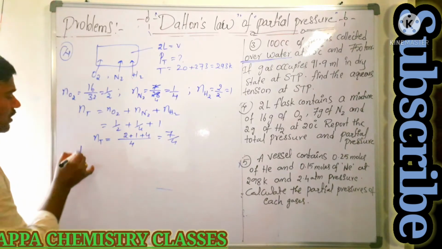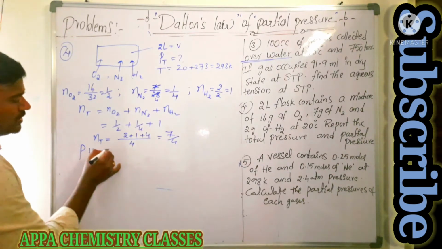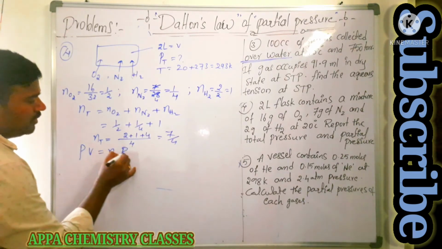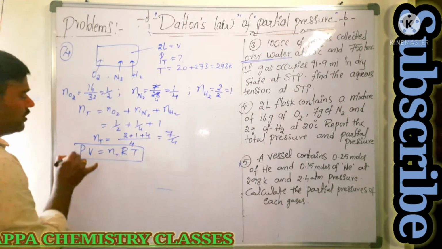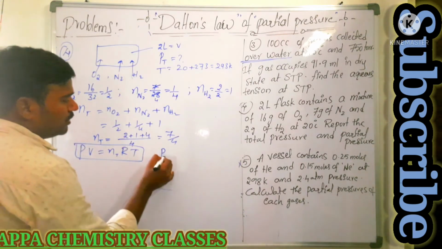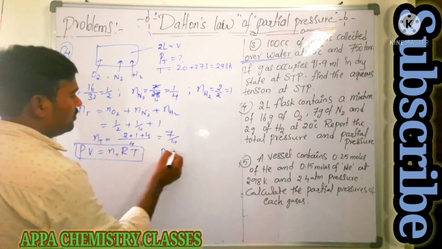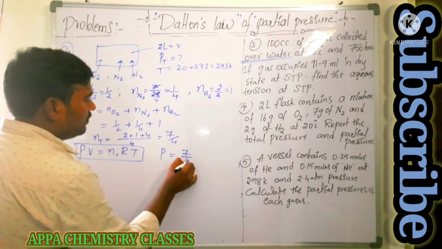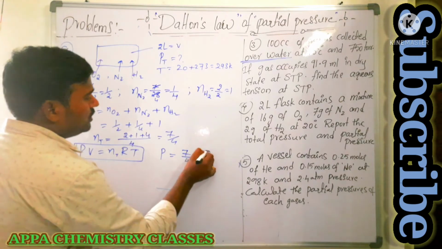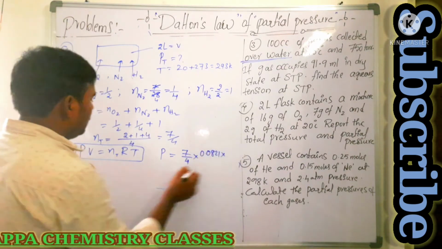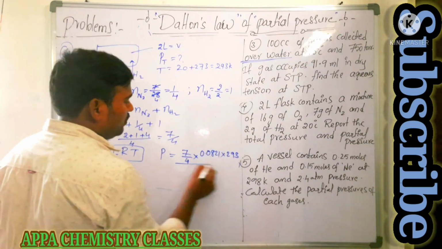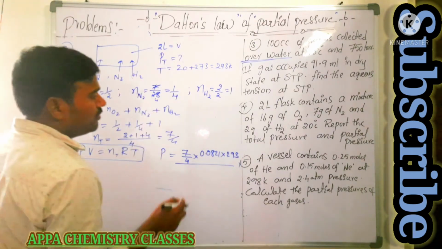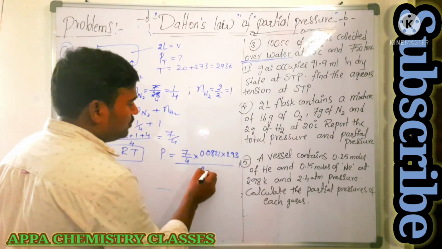Then you need to calculate the total pressure. We know that PV is equal to nRT. So the total pressure is equal to total number of moles, 7 by 4, into R value, take 0.0821, into temperature 293, whole by volume, which is 2 liter.